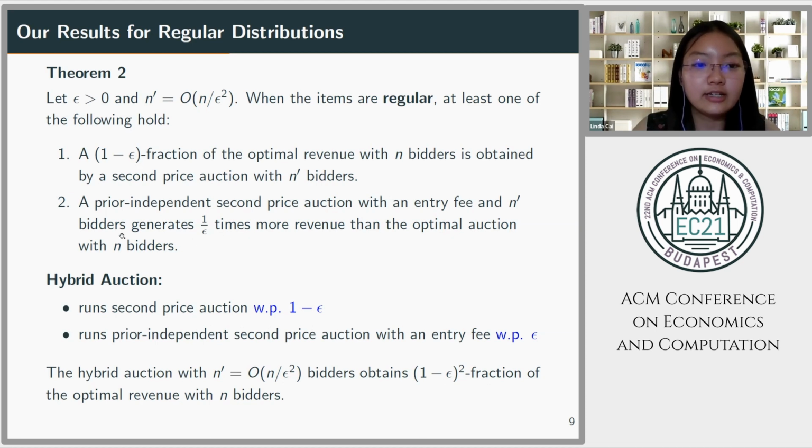On the other hand, if case 2 holds, then the hybrid auction obtains at least epsilon times 1 over epsilon, which is equal to 100% of the optimal revenue with n bidders. So in conclusion, no matter which case holds in theorem 2, the hybrid auction with n prime bidders will obtain at least 1 minus epsilon squared fraction of the optimal revenue with n bidders.